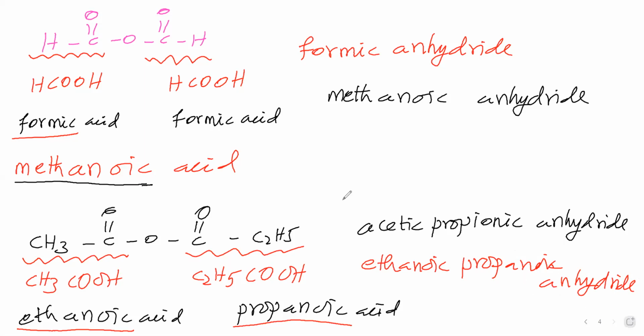Then we will go for cyanides. The general formula of cyanide is R single bond C triple bond N. This R must contain at least one carbon. If it is hydrogen, then it is hydrocyanic acid, an inorganic mineral acid. It is not an organic compound. Therefore, this R must have at least one carbon. Now in the place of R, we will take CH3, so CH3CN.